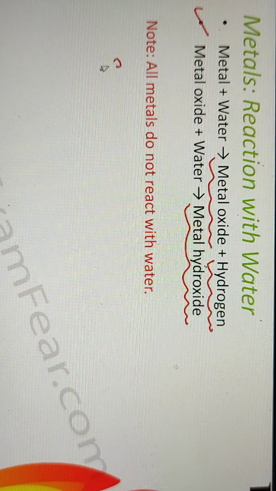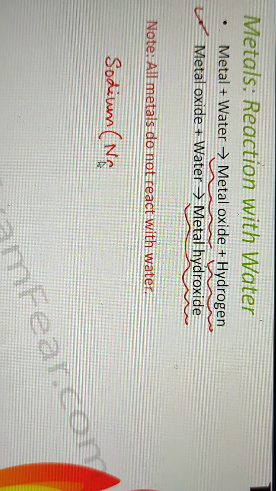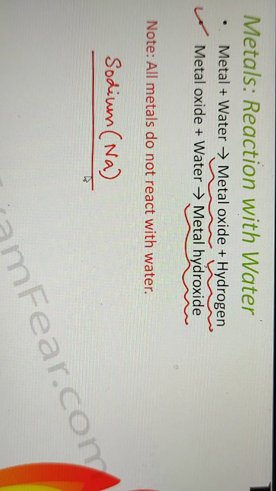Let us first consider the first metal, sodium, which is Na. Let us see how sodium reacts with water. Sodium again is very reactive. I told you before also that sodium and potassium are extremely reactive. Sodium reacts vigorously and very fast with water.